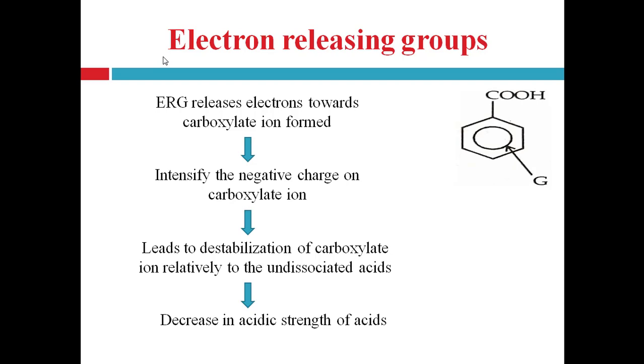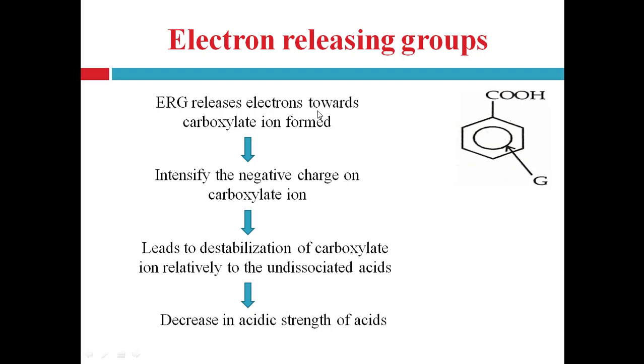Now first, the effect of electron releasing groups on acidity of aromatic acids. Here one figure is given. In this benzoic acid, this one is aromatic acid, to that an electron releasing group is attached. Here the electron releasing effect is shown by this arrow. This G is the group, and this arrow indicates the release of electrons towards the aromatic ring. That's why it is the electron releasing group.